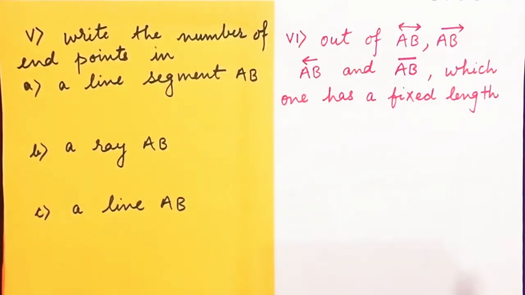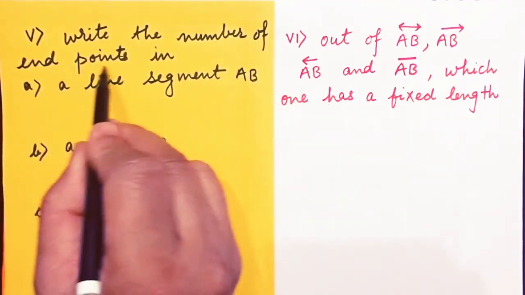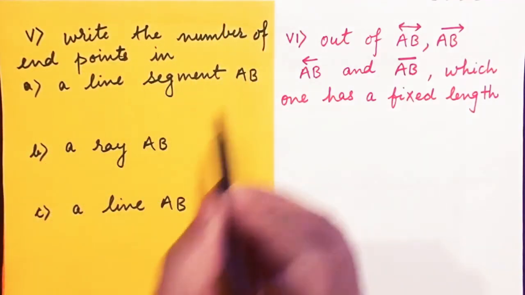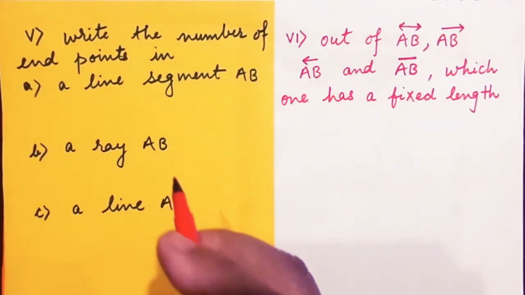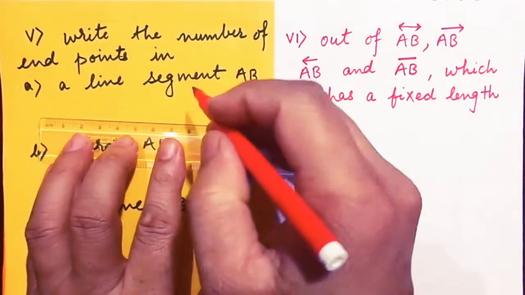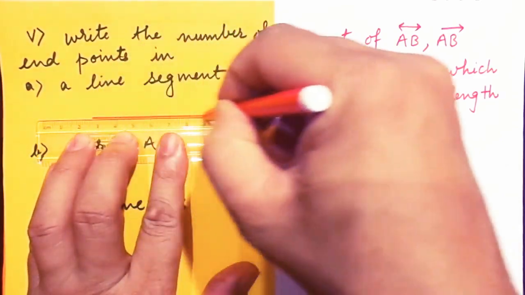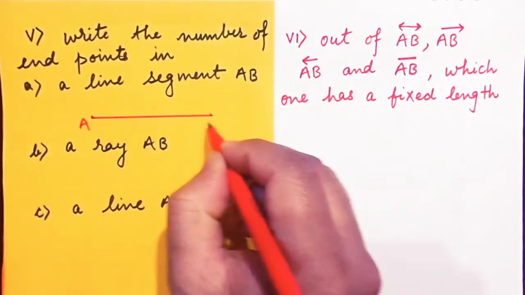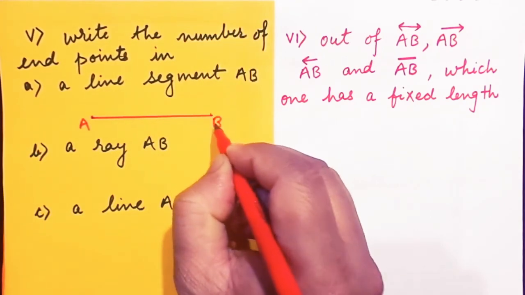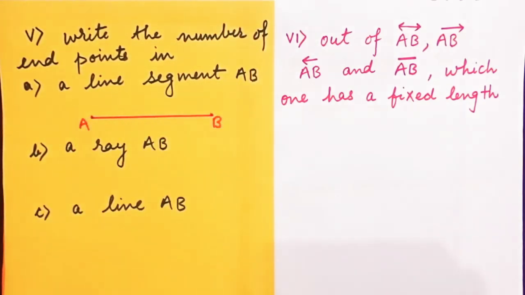Okay. Write the number of endpoints in a line segment AB. So this is your line segment AB. Once again, when we are talking about a line segment, it should have two endpoints.